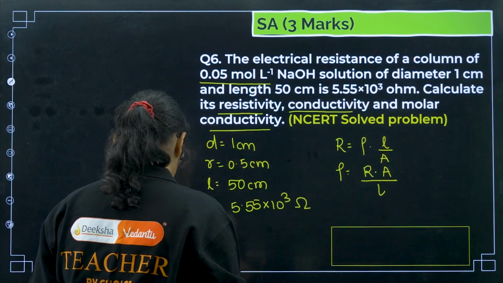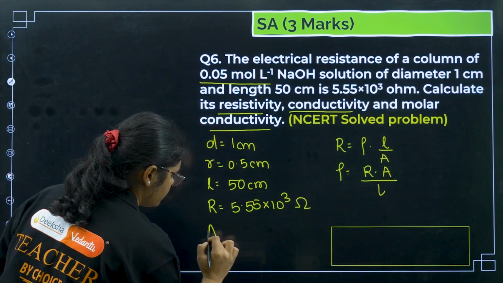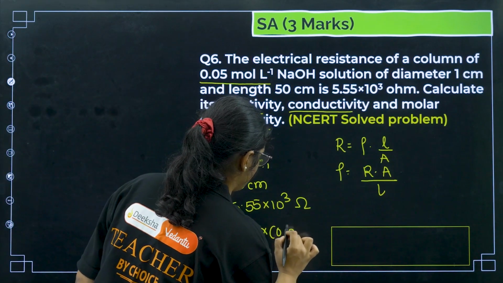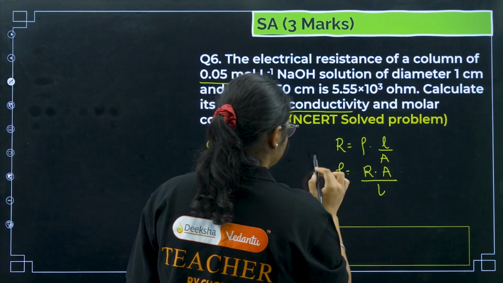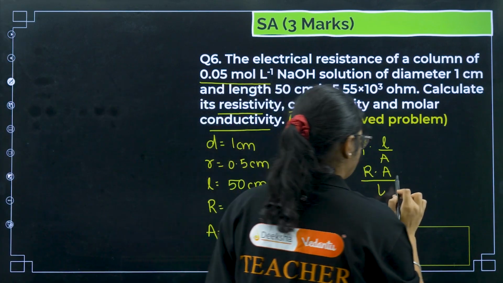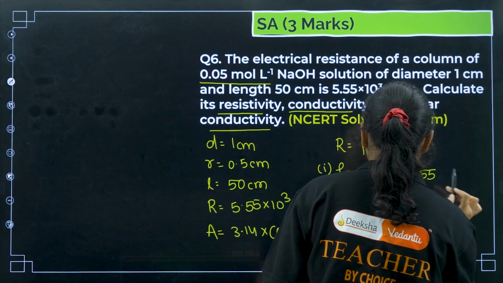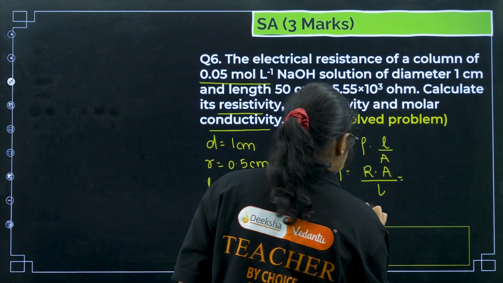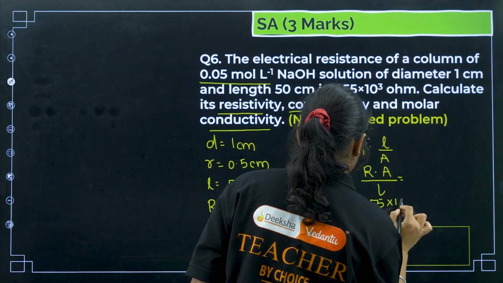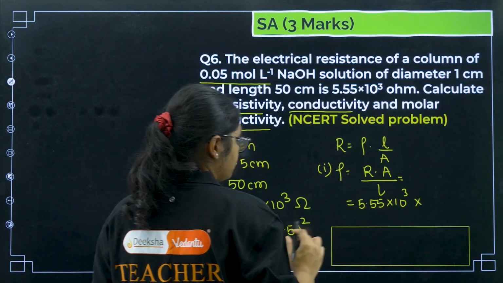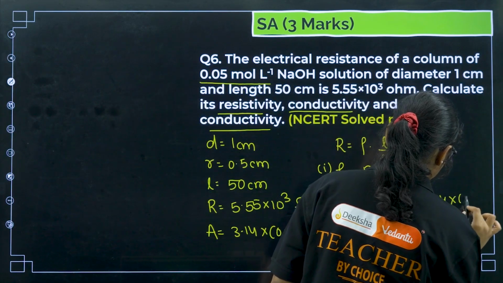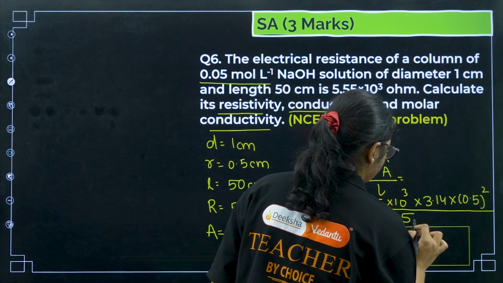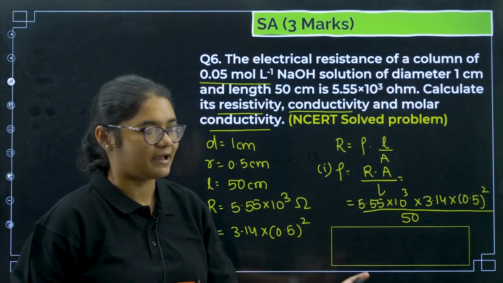One more thing that you should know here is the A value. A is pi R square, that is 0.5 square. So, to calculate resistivity, this is the value, and what all things do we need to substitute? 5.55 into 10 to the power of 3, next we have 3.14 into 0.5 square, divided by L, which is 50 centimeter. Now if you solve this, you will get the value for resistivity.